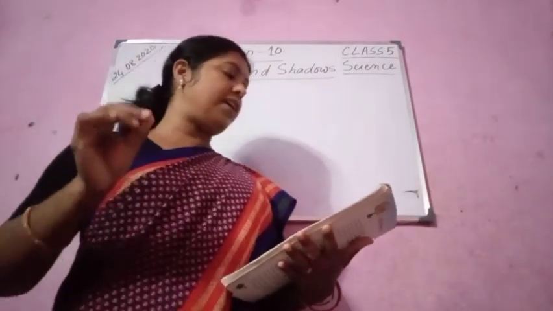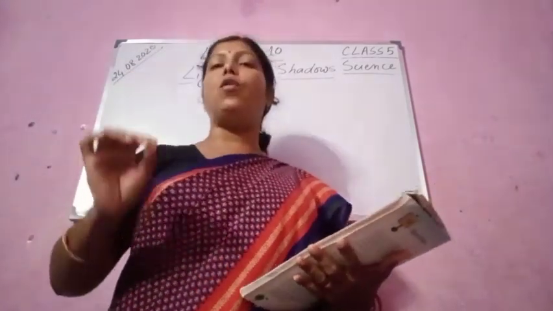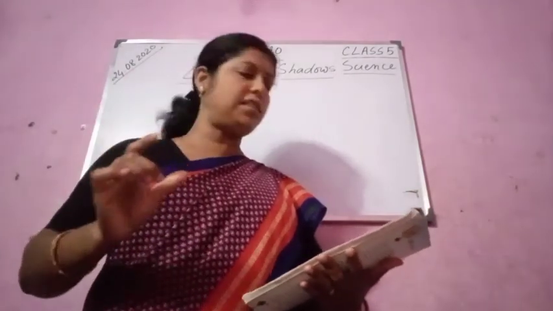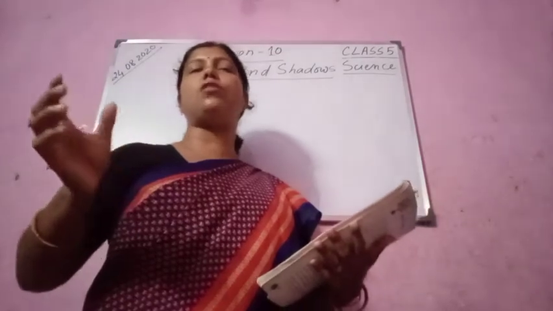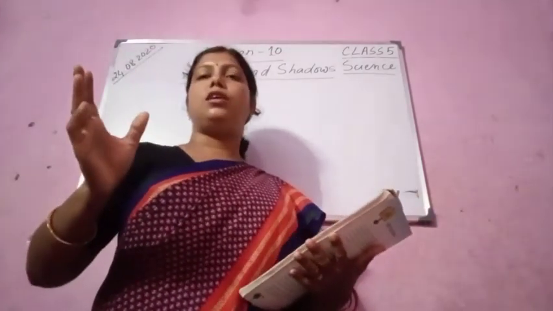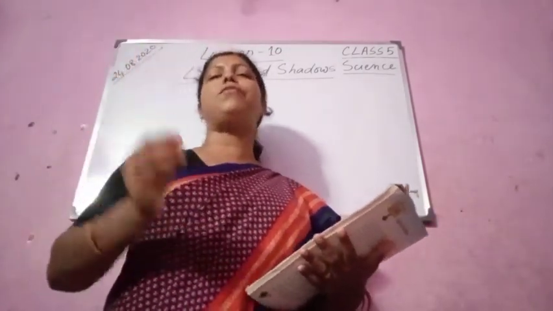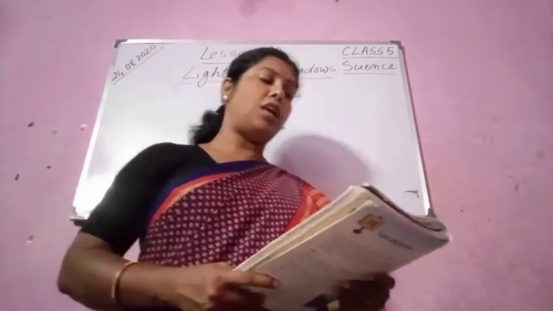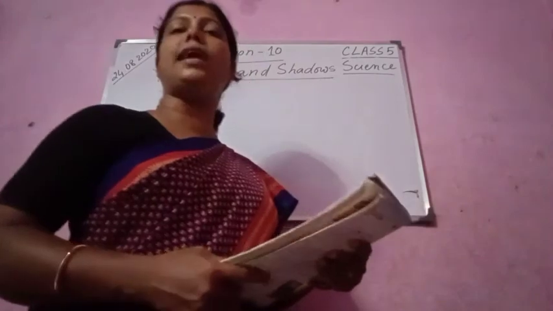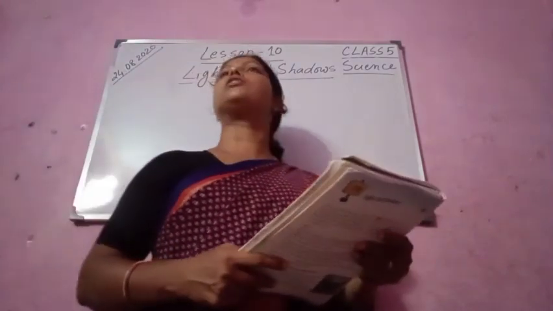So the objects that allow only partial, meaning very little, light to pass through them are called translucent objects. Suppose only one fourth you can see. So that is known as translucent objects. The objects that allow only partial light to pass through them are called translucent objects.